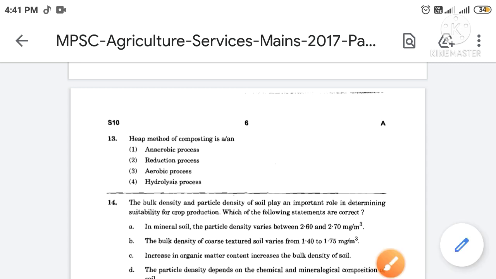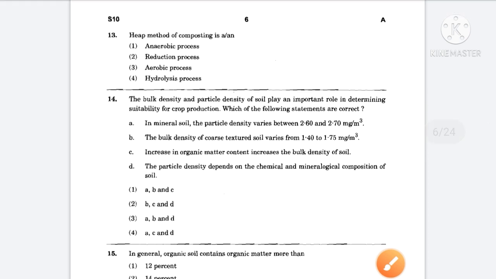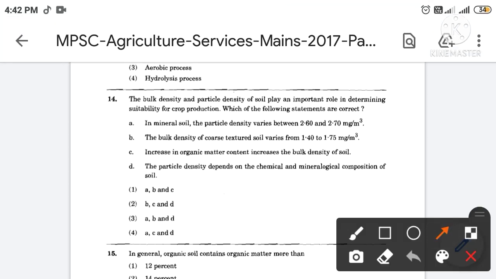Then next, the bulk density and particle density of soil play an important role in determining suitability for crop production. Which of the following statements are correct? The correct answer is option number third. So the statements which are correct: in mineral soil the particle density varies between 2.60 and 2.70 Mg per meter cube. The bulk density of coarse texture soil varies from 1.40 to 1.75 Mg per meter cube, and the particle density depends on the chemical and mineralogical composition of soil.